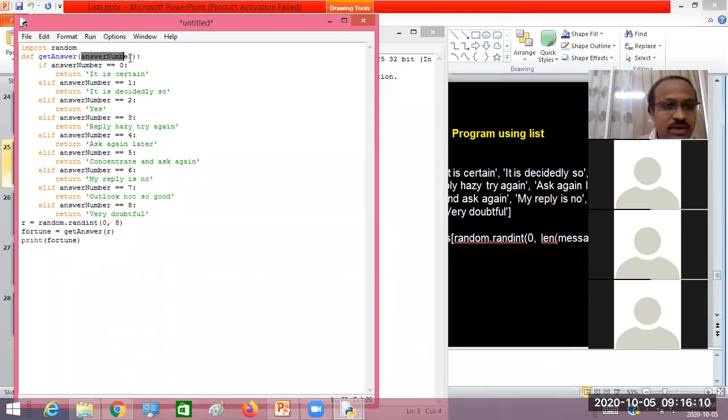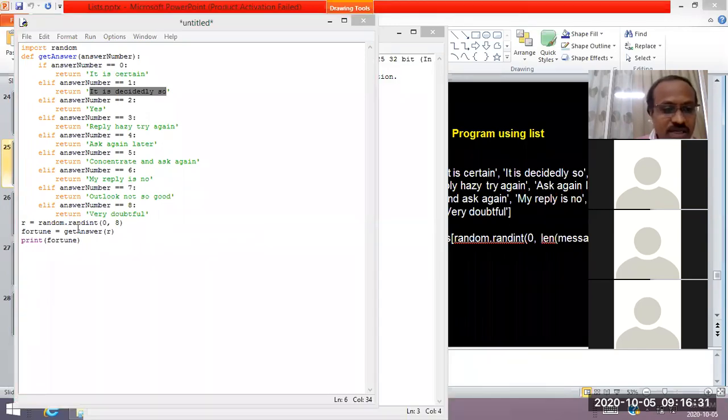The answer number will be either 0, 1, 2, up to 8, based on the random number generated. If the number is equal to 0, it displays the message it is certain. If the number is equal to 1, it displays the message it is decidedly so. Different messages are there. As it is an else if ladder, one of the messages will be displayed for the given number.